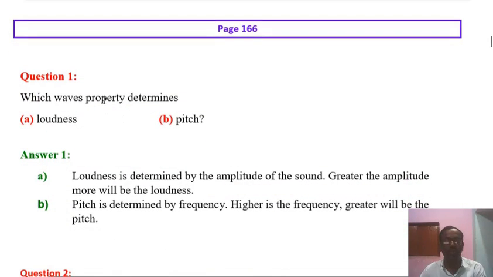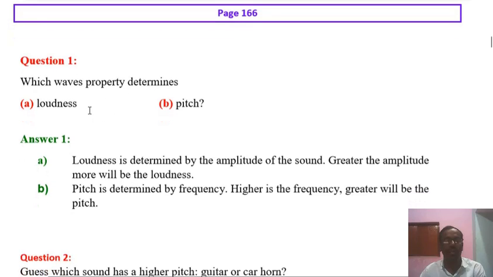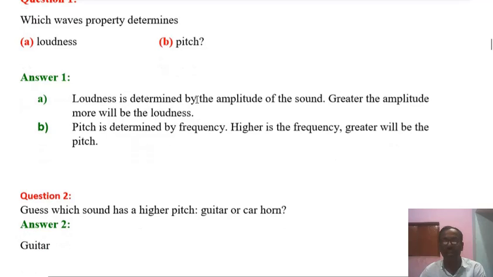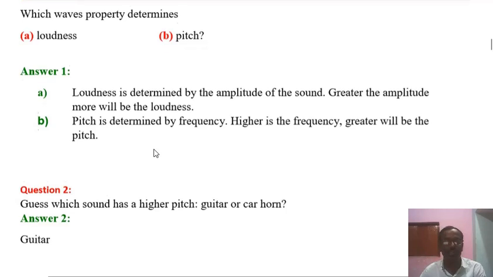This is the question number 1. Which wave's property determines loudness and pitch? So loudness is directly proportional to the amplitude of the sound and pitch is directly proportional to the frequency of the sound. Let's see the answer. Loudness is determined by the amplitude of the sound. Greater the amplitude, more will be the loudness. Pitch is determined by the frequency. Higher is the frequency, greater will be the pitch.